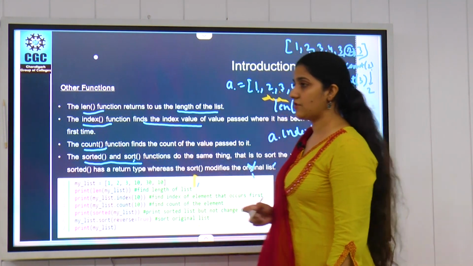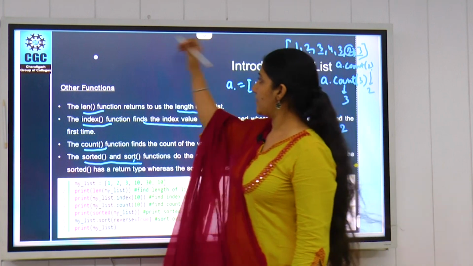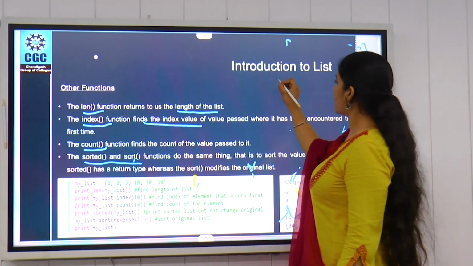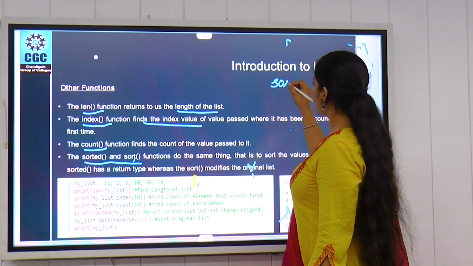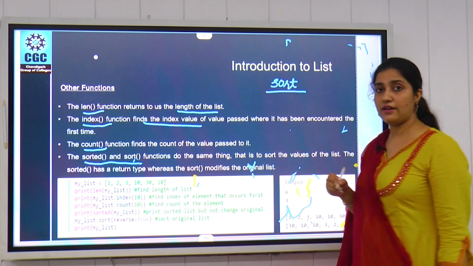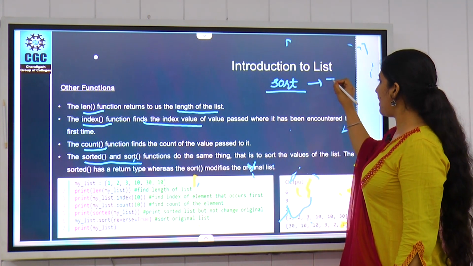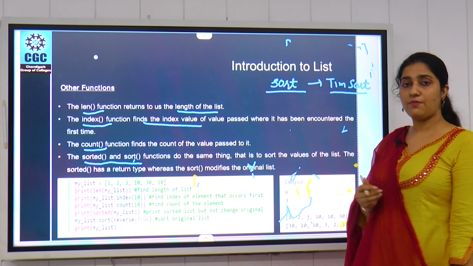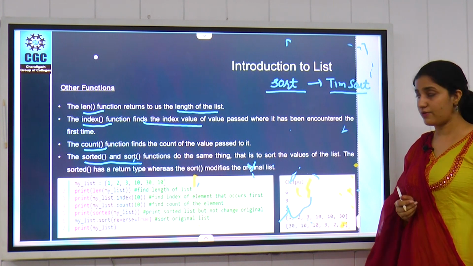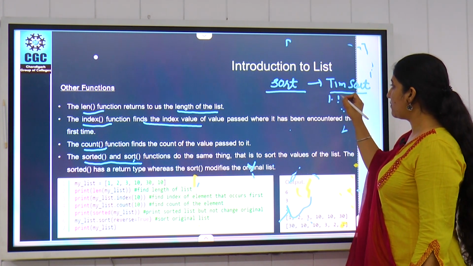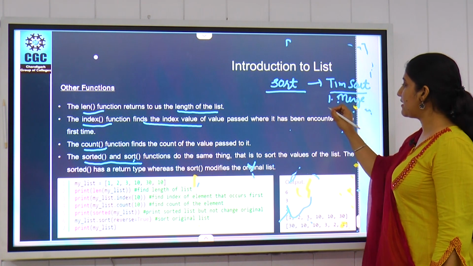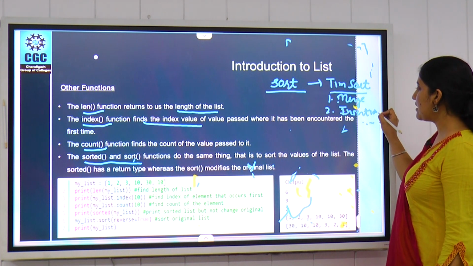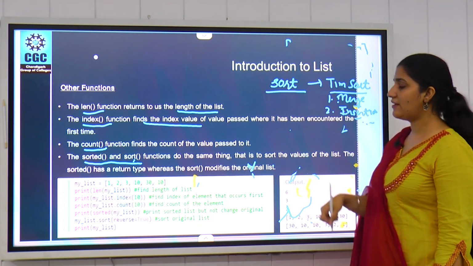Next is the sort function. The sort function performs sorting, so we can perform sorting by directly using it. This sort function is based on a sorting algorithm named TimSort. TimSort is basically a hybrid combination of two algorithms. The first algorithm is merge sort and the second algorithm is insertion sort. So simply it will use these two algorithms and sort the elements.